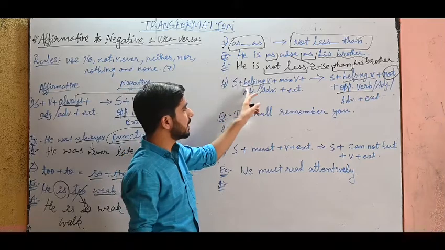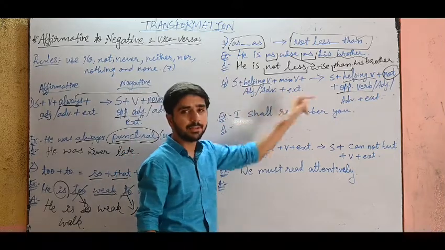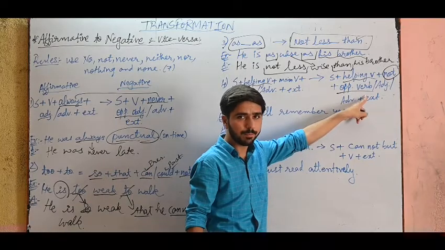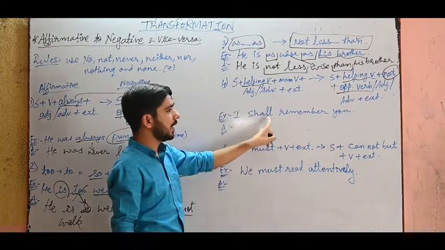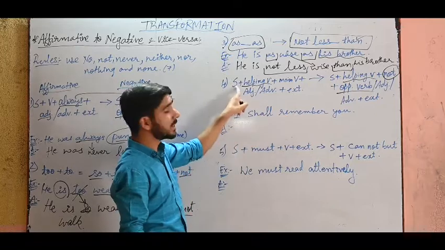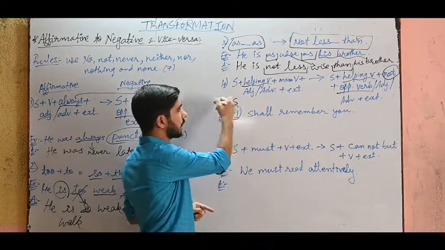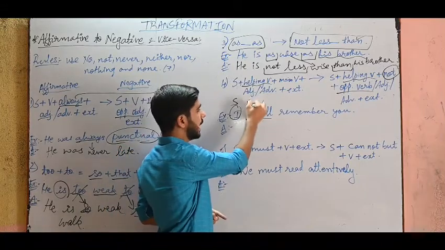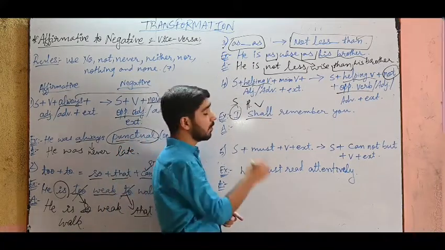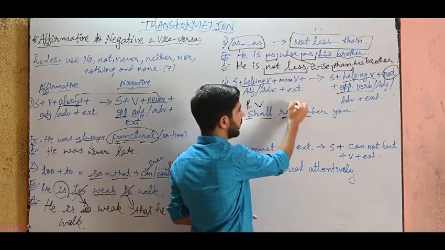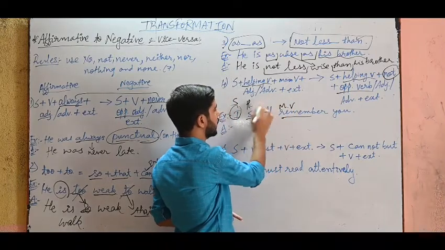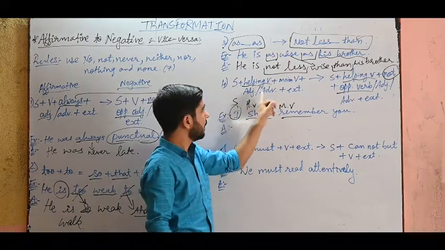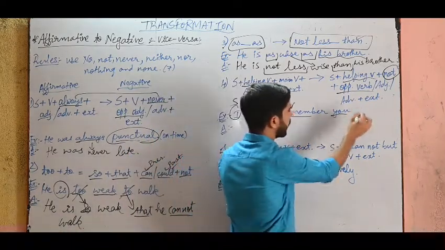So when a helping verb is there along with the main verb, you have to apply this structure and also use the opposite verb, adjective or adverb. See, I shall remember you. What is the subject? I. What is the helping verb? Shall. That is the helping verb, not the main verb. And what is the main verb? Remember. So helping verb plus main verb, and at last I have the pronoun you.